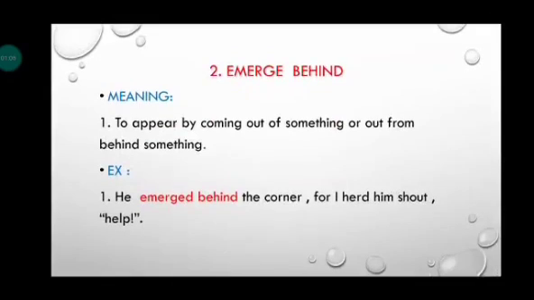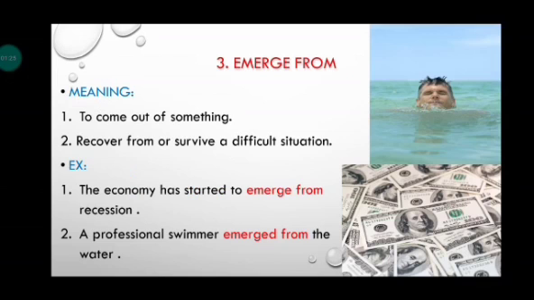The second phrasal preposition is emerge behind. Its meaning is to appear by coming out of something or out from behind something. Its example is: he emerged behind the corner, for I heard him shout, "Help!" The next phrasal preposition is emerge from. Its meaning is to come out of something or to recover from or survive a difficult situation. Its examples are: the economy has started to emerge from recession. A professional swimmer emerged from the water.